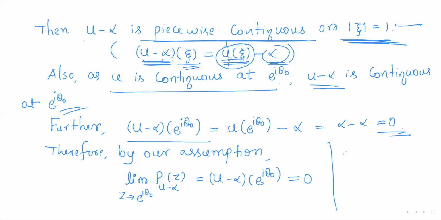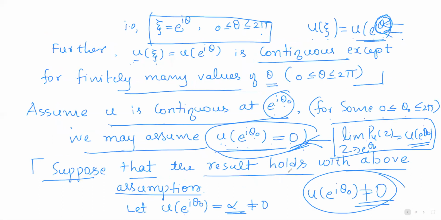So we have a real piecewise continuous function u minus alpha, which is continuous at e^{iθ₀}, and u minus alpha of e^{iθ₀} is 0. We have assumed the result for whenever there is a real, piecewise continuous function, continuous at e^{iθ₀}, with value 0 there.